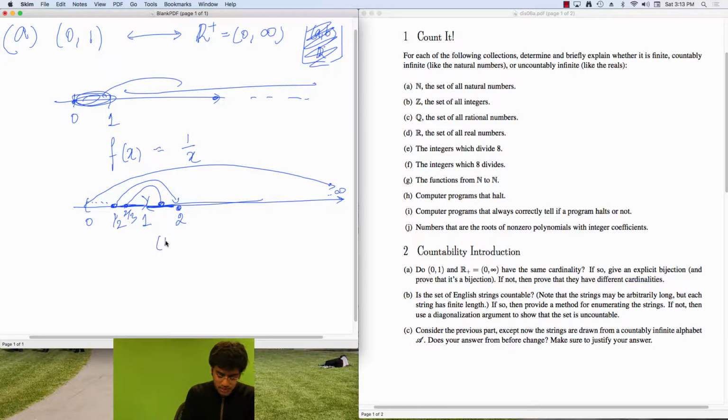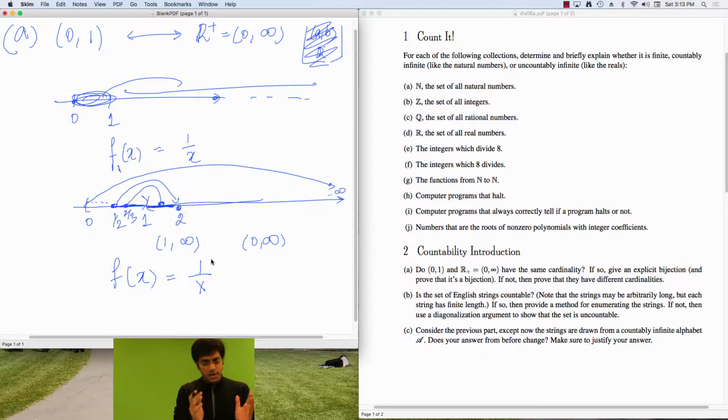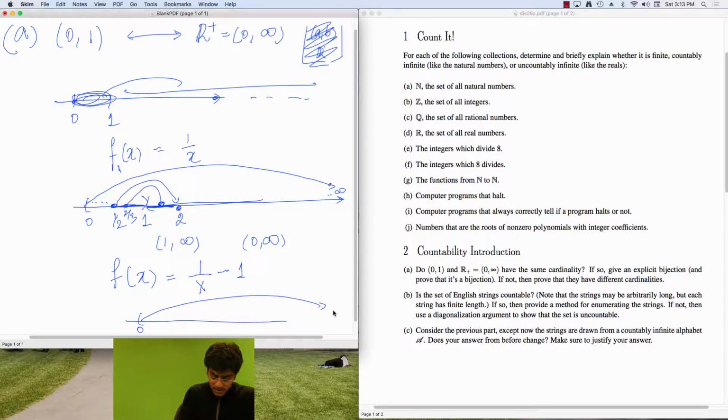However, I don't want to map into 1 through infinity. I want to map into 0 through infinity. So let's call this f1(x). So finally, when I make my function f of x, I will make it as 1 over x, but then I will shift everything 1 to the left. So I will go minus 1, right? And we can make the same mapping and check 0 still gets sent to infinity. So that's fine.